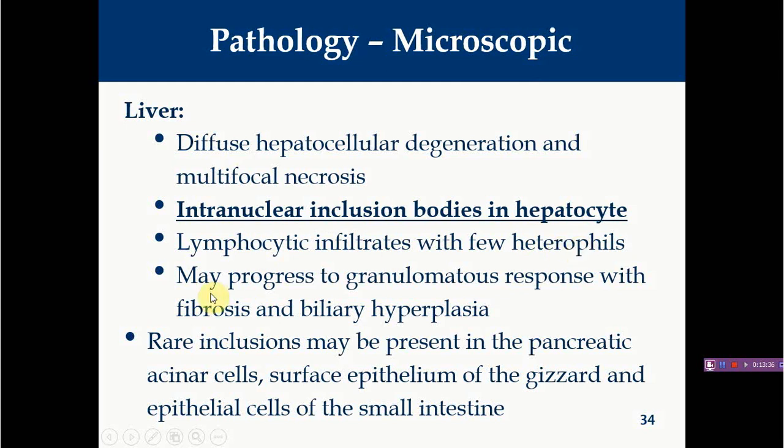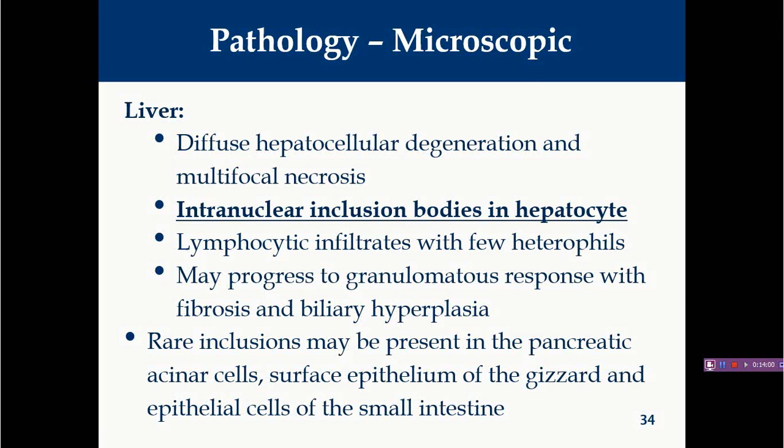You will find some lymphocytic infiltrations, and probably very few neutrophils. Many a time, this lymphocytic inflammation may progress into granulomatous inflammation. You will find some accumulations of macrophages. Occasionally, you will find giant cells as well as fibrosis, and you will find biliary hyperplasia.